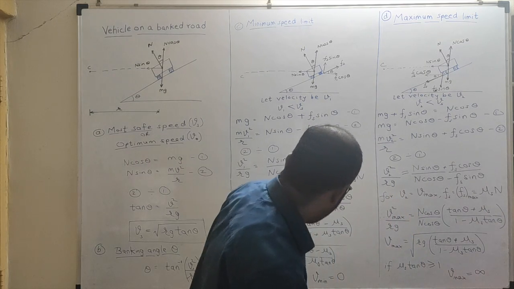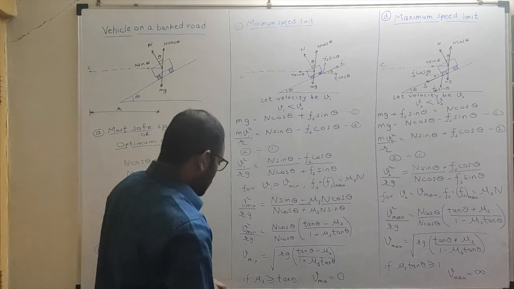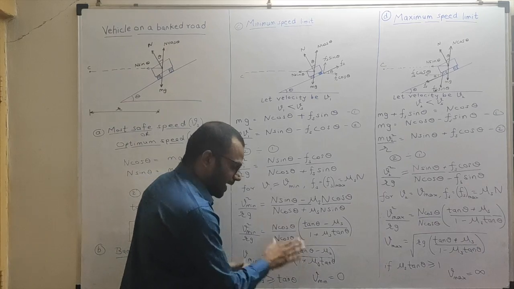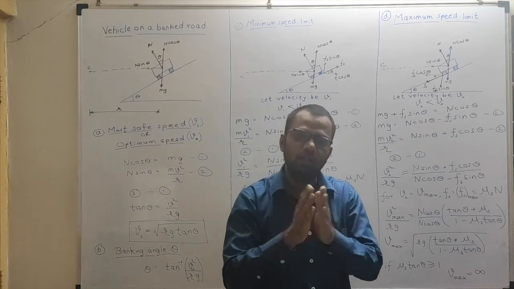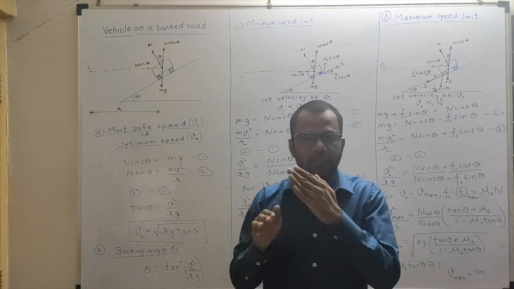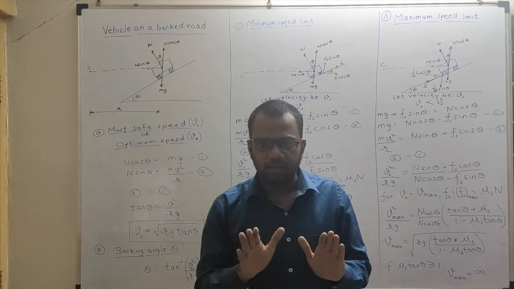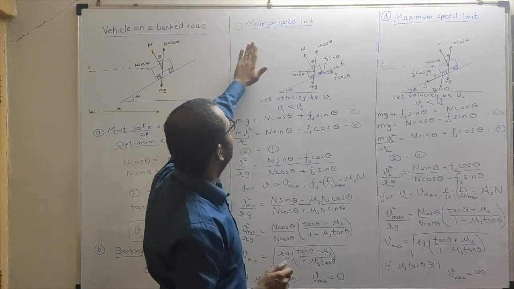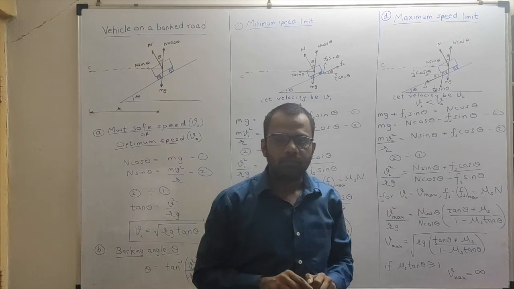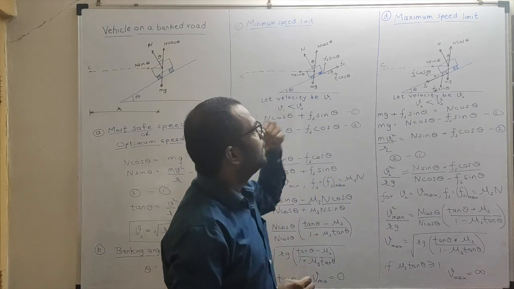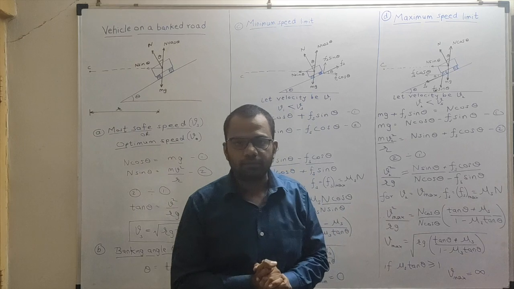Hence for the condition mu s greater than or equal to tan theta, I can have V minimum equal to 0. With even 0 velocity, it will not skid down. So this was about the minimum speed limit for a vehicle on a banked road. Now we'll talk about the maximum speed limit.